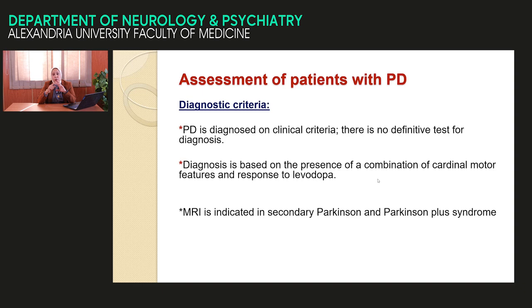When we examine the patient, we find other neurological signs like pyramidal, cerebellar, sensory. That means the patient is atypical, Parkinson plus. We need investigation. Neuroimaging of the brain, MRI is sensitive to detect basal ganglia pathology. Sometimes investigate for Wilson, for intoxication, and so on.